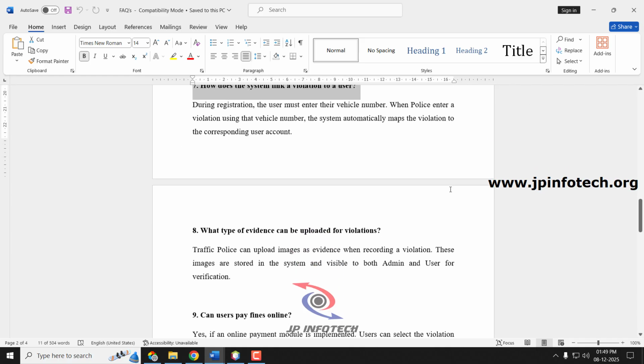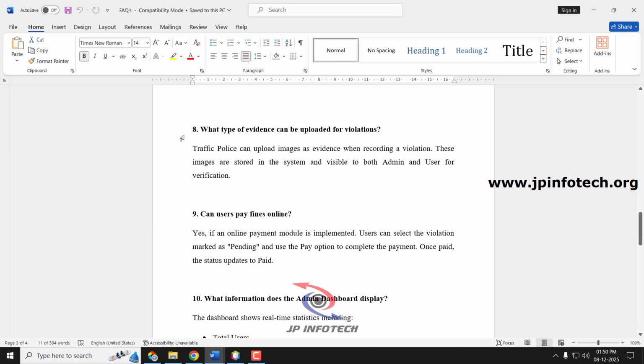Next question, how does the system link a violation to the user? So the linking of violation is done using the vehicle number. During registration, the user must enter their vehicle number. So whenever the police enter the violation for the vehicle number, the system automatically maps the violation to the corresponding user account.